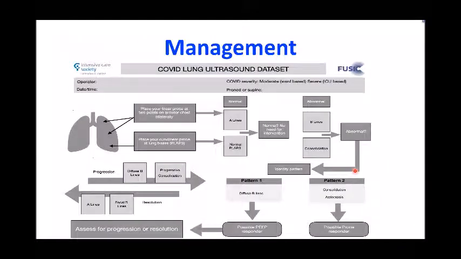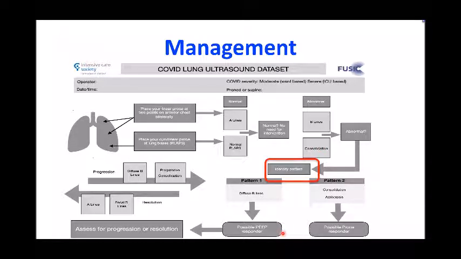This is how we can monitor the disease progression by using ultrasound. If we talk about the management, or how lung ultrasound can change our management, what we do is lung ultrasound of the anterior side of the chest and the posterior lateral side. If there are A lines, everything is normal, then the patient needs no intervention at this time. But if it is abnormal, B lines are there, consolidations are there, then we can clearly say that it is abnormal and we have to identify the pattern.